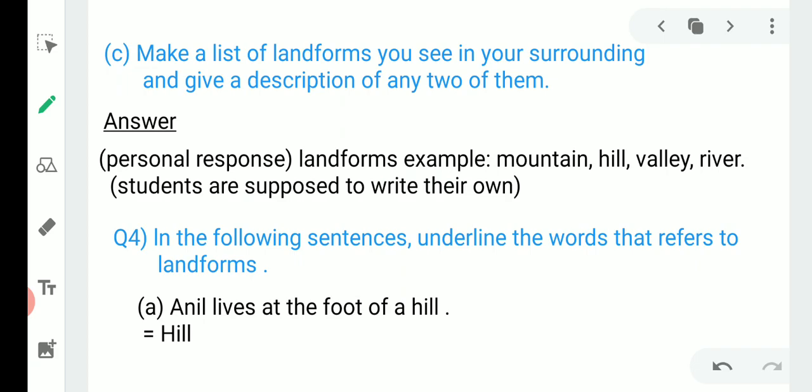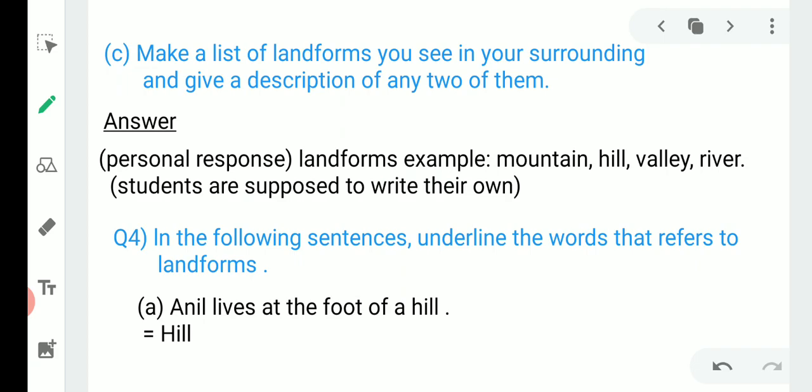Third one is, make a list of landforms you see in your surroundings and give a description of any two of them. This is also a personal response question, which is supposed to be written by your own.